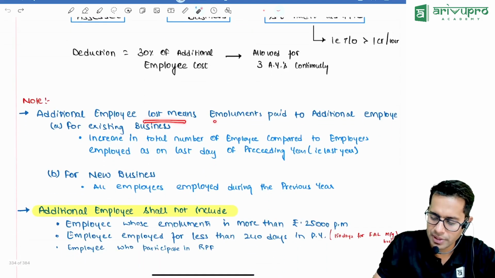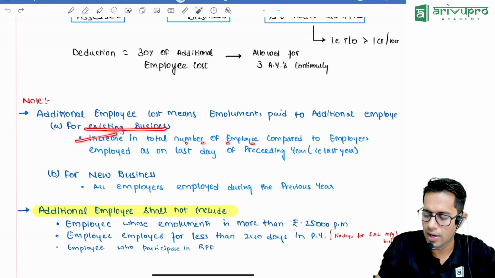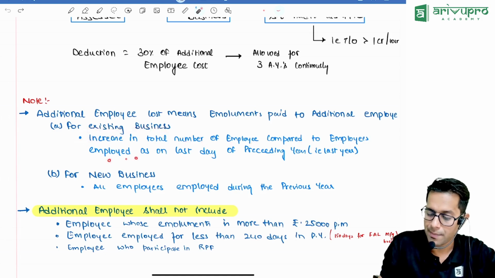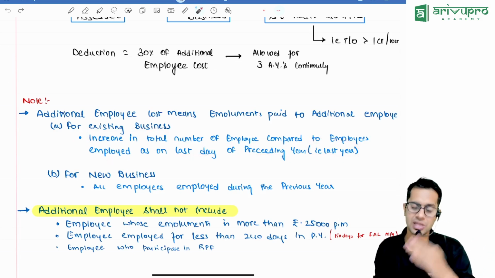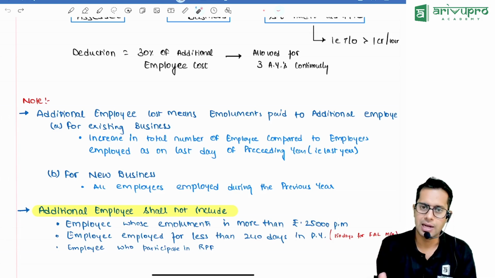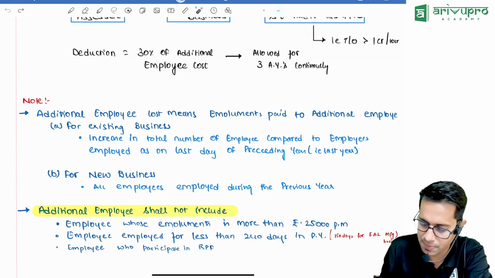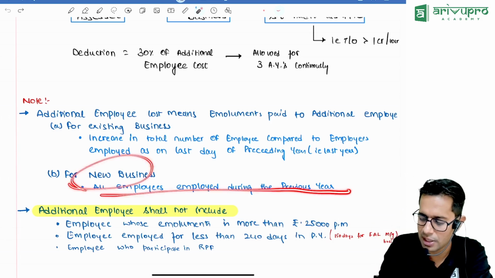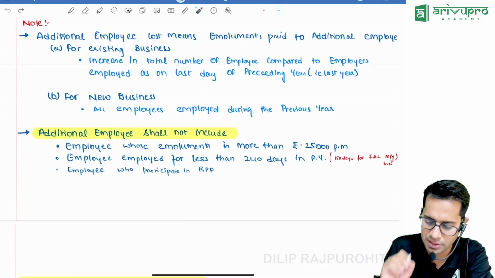Additional employee cost means emoluments paid to additional employees for existing business, the increase in total number of employees compared to the employees employed on the last day of the previous year. So you should see what was the number of employees on the last day of the previous year, compare that with the last day of the current year. If there is any increase, whatever extra salary you are paying to these people, 30% of that extra you can claim as deduction. If you're a new business, all the employees which you have added during the year will be treated as additional, you can claim extra 30% for them.